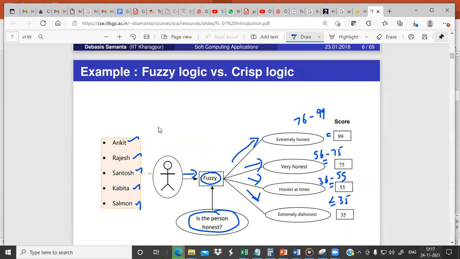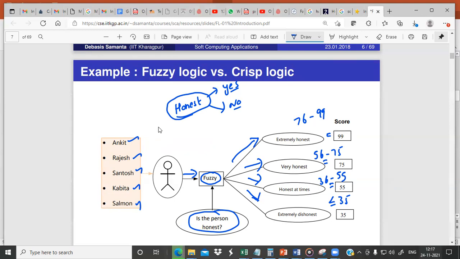So here we are not saying that somebody is simply honest or not. If it were a crisp logic, we would have just said that either they are honest or they are not honest. If you deal with it that way, that is called crisp logic. But for certain problems, we want it like this. In most real-time scenarios, we are actually dealing with fuzzy sets.